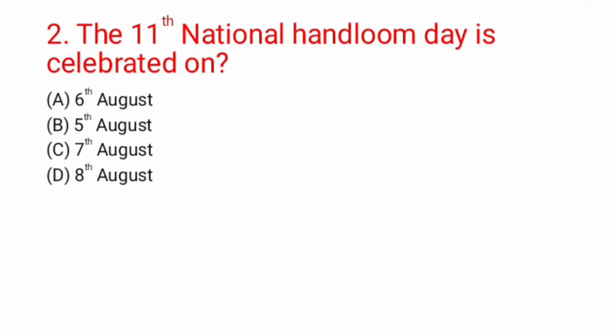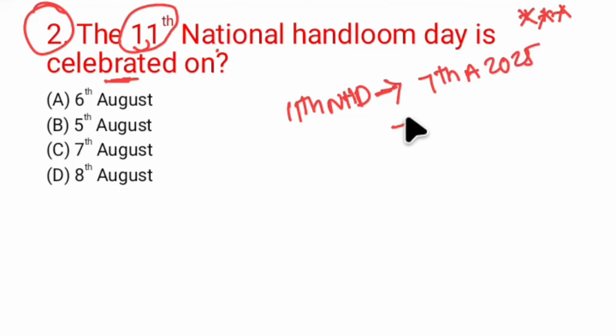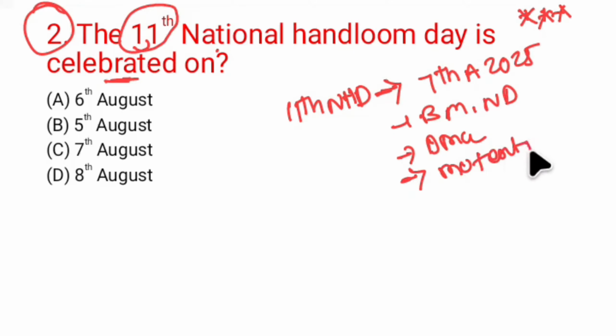Moving forward, question number 2. The 11th National Handloom Day is celebrated on. This is a first important question. The 11th edition of National Handloom Day is celebrated on which of the following days? 6th August, 5th August, 7th August, or 8th August. The 11th edition is celebrated on 7th August 2025 at Bharat Mandapam, New Delhi, and the chief guest for this event is President of India Draupadi Murmu, along with Minister of Textiles Giriraj Singh.